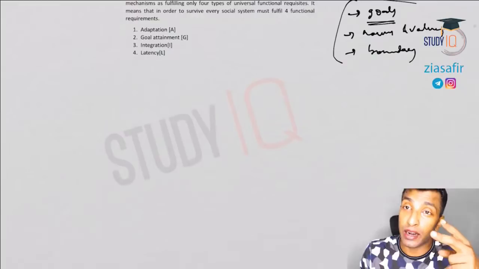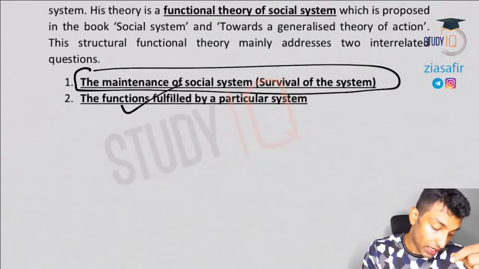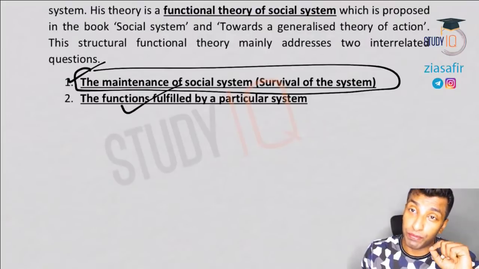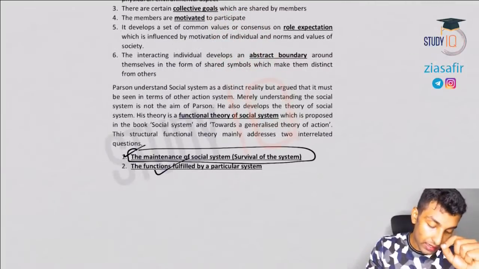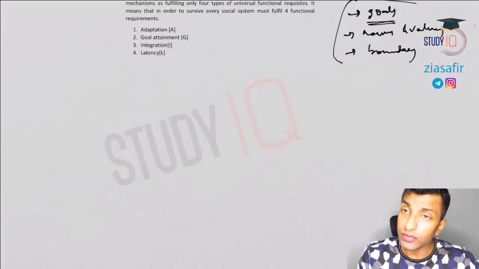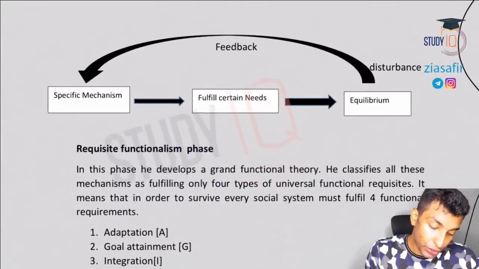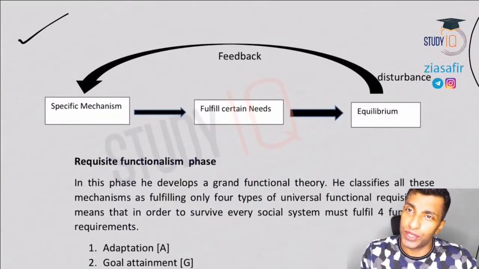These two questions are answered in his theory of social system, and this theory is in two parts. One is the mechanism equilibrium phase, where he is answering the question of how the system is maintained or how the system is surviving. Second, the functional requisite phase, in which he is addressing the question of the functions fulfilled by the system. So how the system is maintained is where he's talking about moving equilibrium. Moving equilibrium you can explain through a simple diagram.